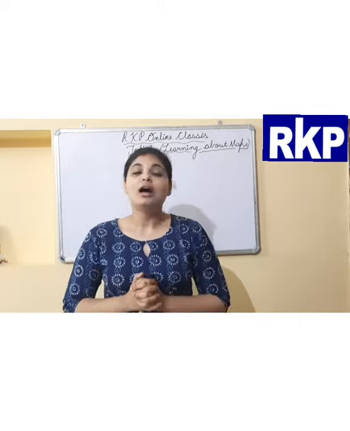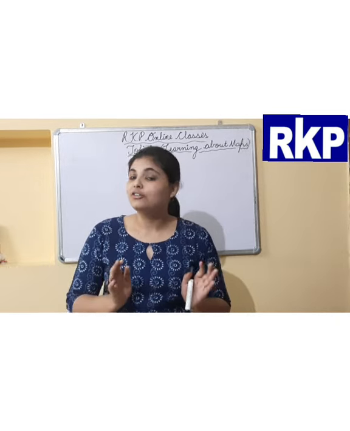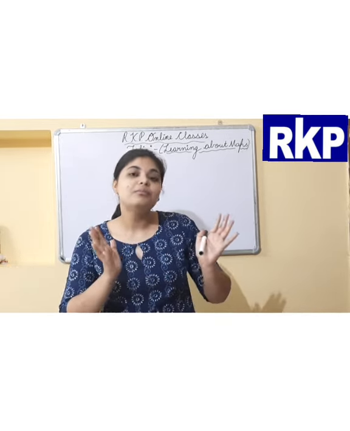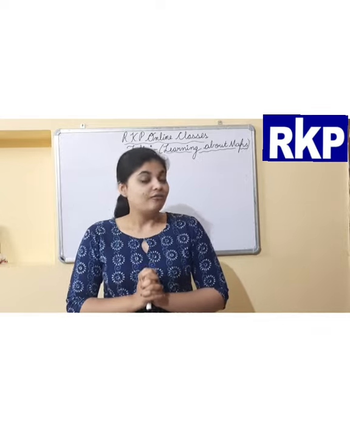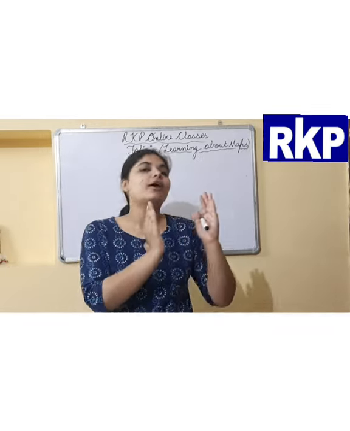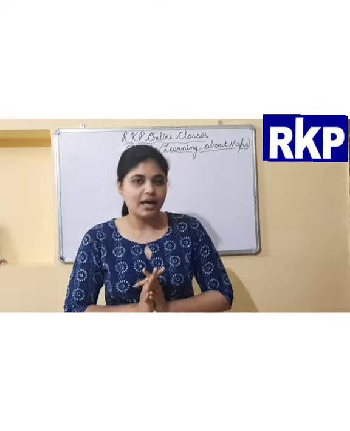So first, before starting this chapter, I want to ask one question from you. Students, do you know on which planet we live? Yes, we live on Earth planet, which we call a blue planet. Why blue planet? Because approximately 71% of the earth is covered with water and 29% of the earth is covered with land.